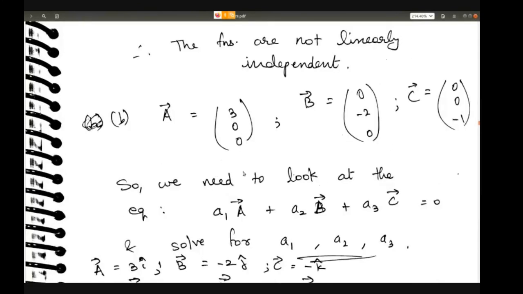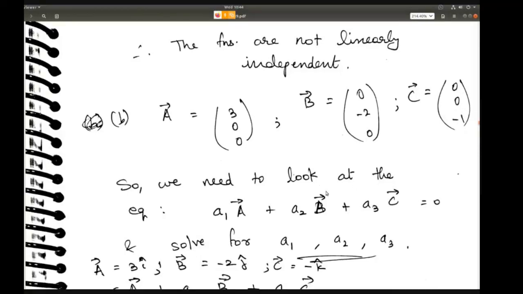Now let's look at another example. So A is given as (3, 0, 0), B is (0, -2, 0), and C is (0, 0, -1). Okay. So we need to look at the equation again, a1 into A plus a2 into B plus a3 into C. So first of all, you can write A as 3i, B as minus 2j, C as minus k. This is what you have written.